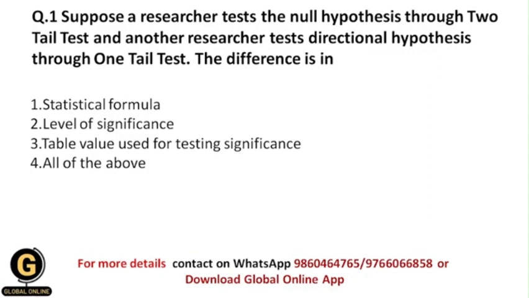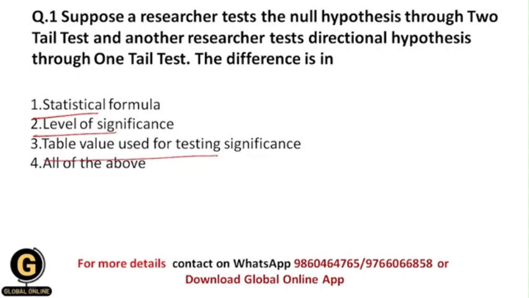Those are differences in statistical formula, because these are two different tests, so we need to use different statistical formulas. Again, the level of significance is different, and the table value that we use for testing significance is different.